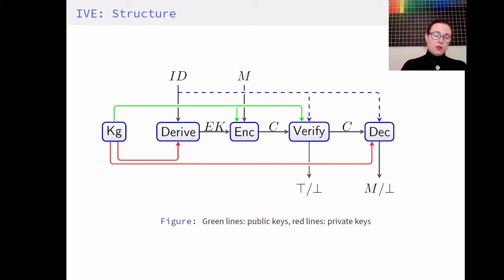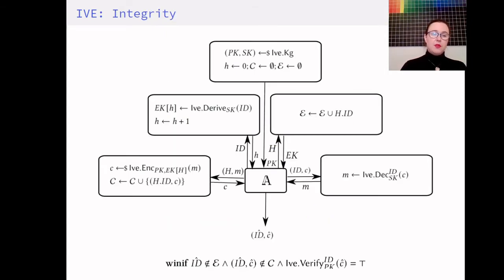The derivation algorithm always takes as input the identity and uses this to derive an encryption key for a user, which is then used to encrypt messages. Now note that the identity is given as an explicit input to both the verification and decryption algorithm. So given this basic structure, we can start building the security notions that we require for this scheme. And we start with the notion of integrity, which is based on the following game.